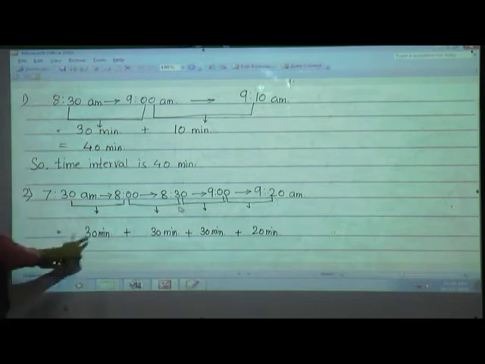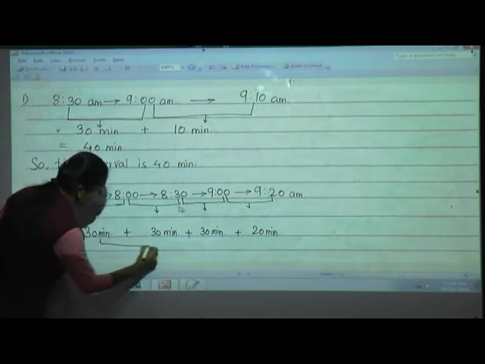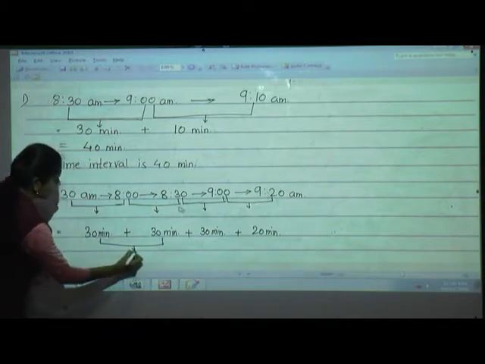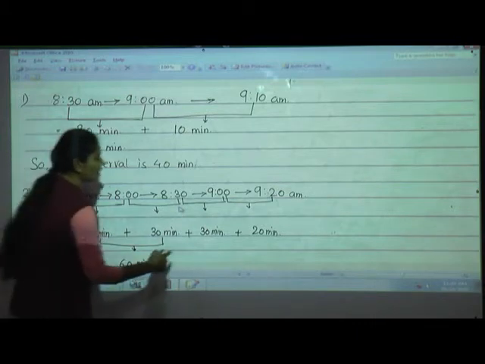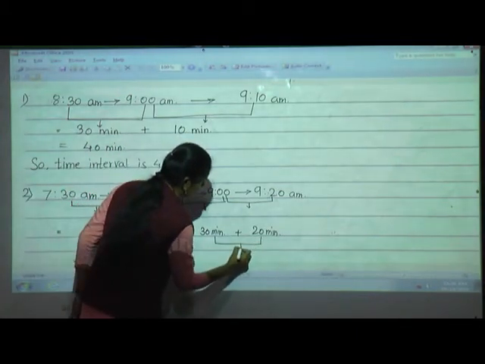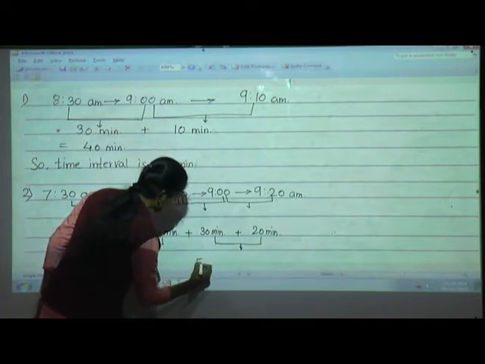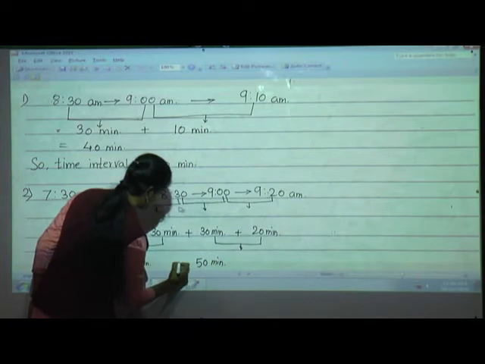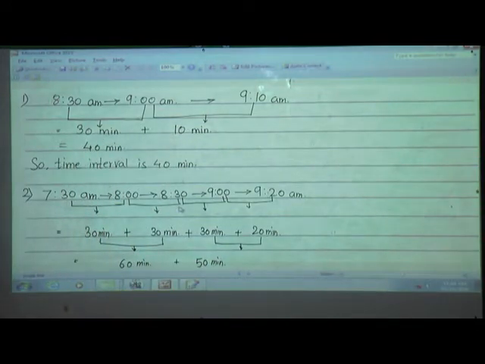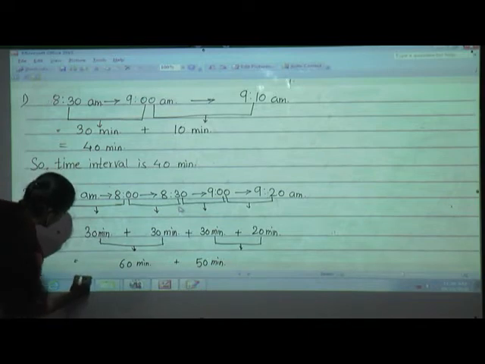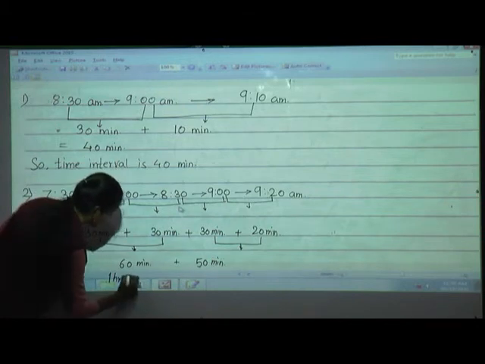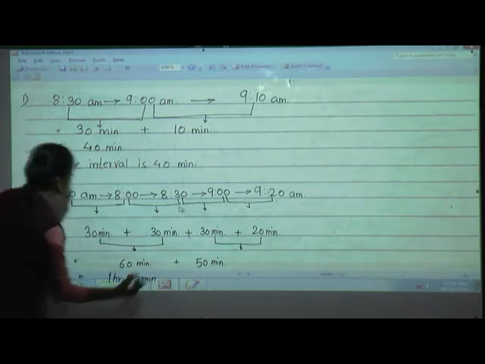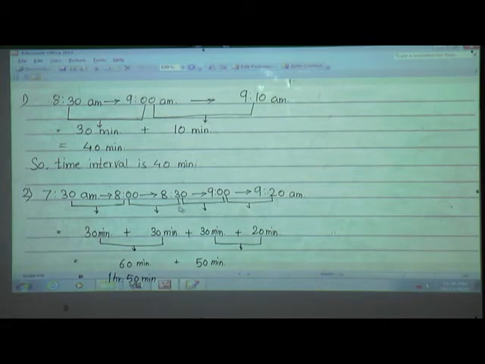Now do the addition. First we will add these two numbers, 30 plus 30, that is 60 minutes. And now 30 plus 20, yes, 50 minutes. Now see students, 60 minutes means what? 1 hour. And this 50 minutes will stay as it is. So the time period is 1 hour and 50 minutes.